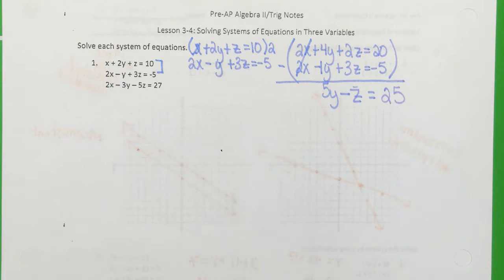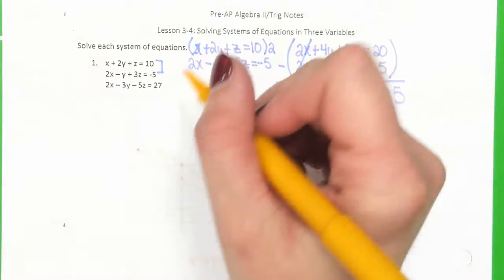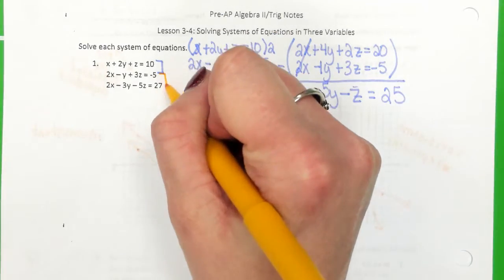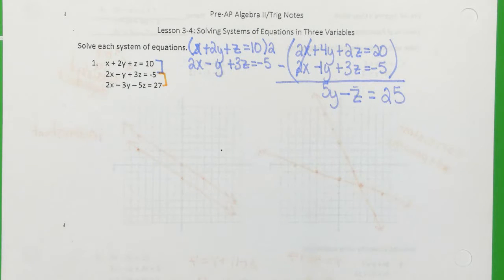All right, and then we're going to compare two other equations together. What else could we compare together? Which one have we not done yet? The third one, right? The middle one and the bottom one. Very good. Remember how we did that with slope before, with functions? All right, so what do we have?